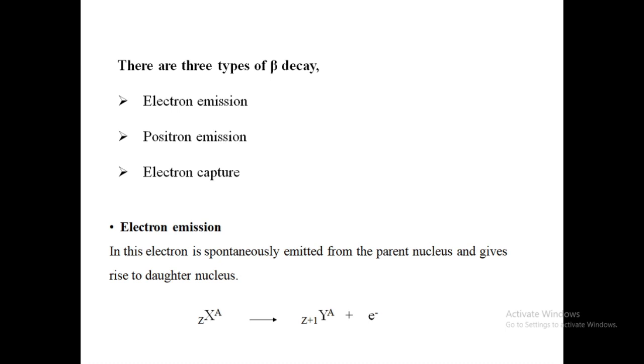There are three types of beta decay: electron emission, positron emission, and electron capture. Number one, electron emission. In this, an electron is spontaneously emitted from the parent nucleus and gives rise to the daughter nucleus. That is, ZXA gets converted into Z+1 YA plus electron.